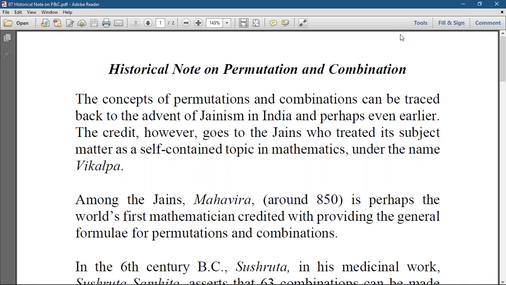The credit, however, goes to the Jains, who treated its subject matter as a self-contained topic in mathematics under the name Vikalpa.